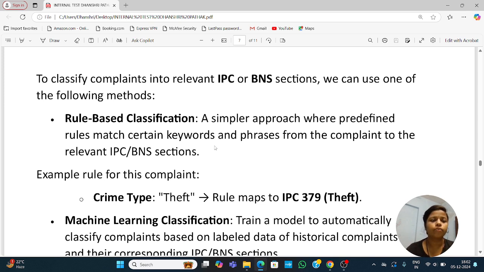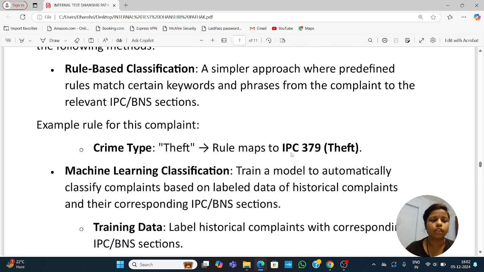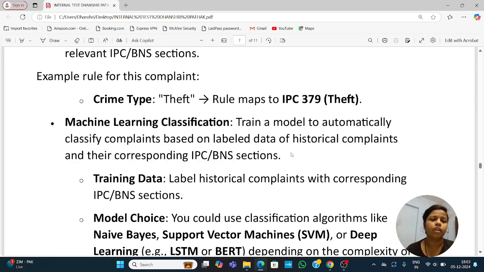We can use one of the following methods. First is rule based classification, a simpler approach where predefined rules match certain keywords and phrases from the complaints to the relevant IPC BNS section. Example rule: if the complaint crime type is theft, the rule maps to IPC 379 theft.